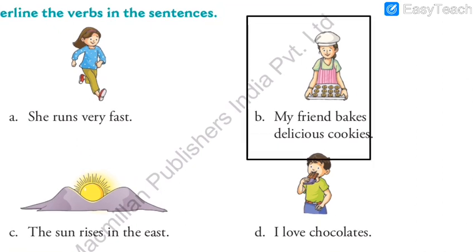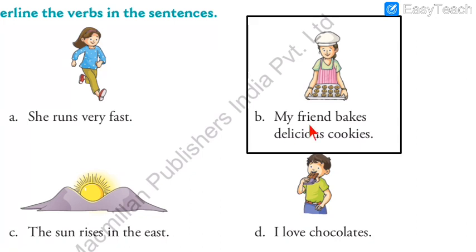So the first photo on the right hand side says, my friend bakes delicious cookies. So here my dear friends, what is the verb? I hope you remember that in these warm up exercise sentences we need to highlight and underline the verb. So first you need to understand what is a verb. That is what I explained yesterday, but for revision's sake I will explain it again. Verb means action word, the action you do, or any doing word, any activity, that is a verb.